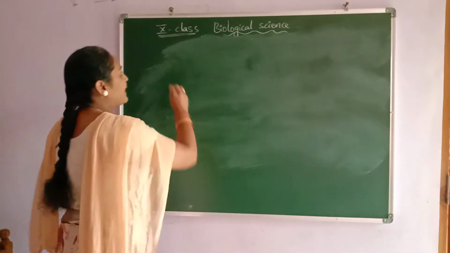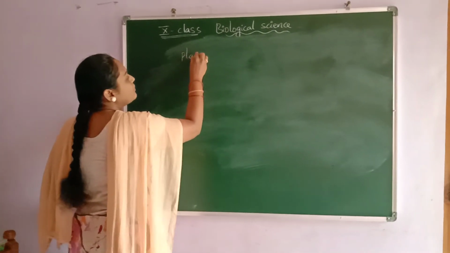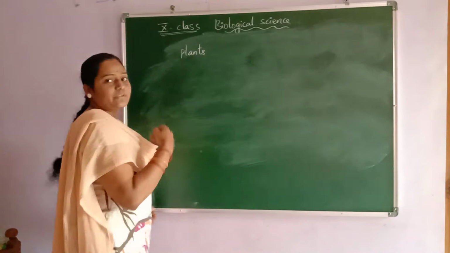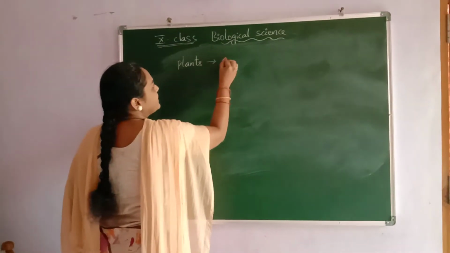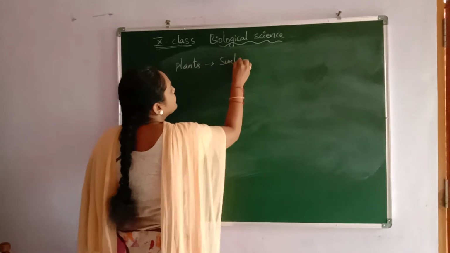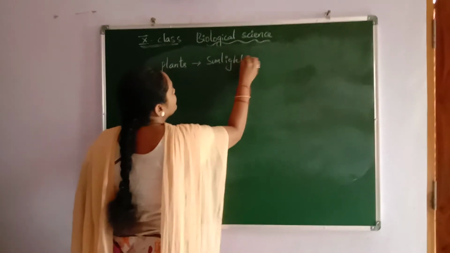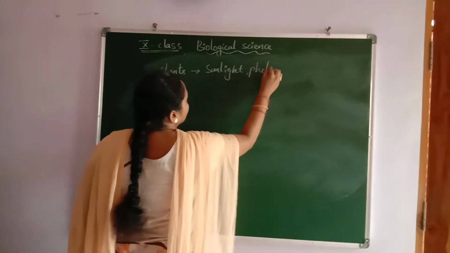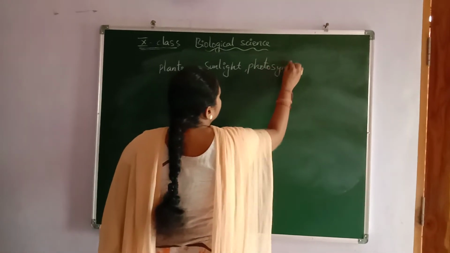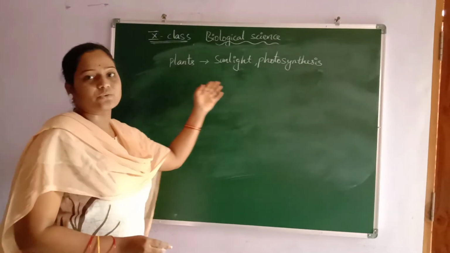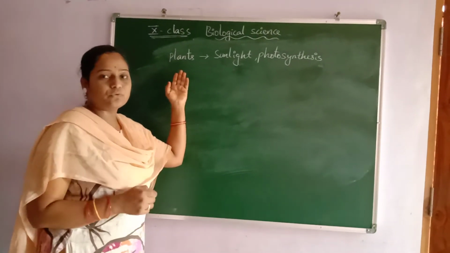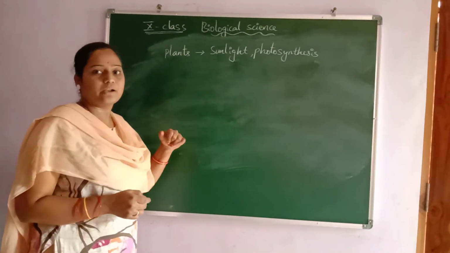So then how do plants get food? From sunlight, with the help of photosynthesis. With the help of photosynthesis, the plant prepares its own food and gives us food directly or indirectly.